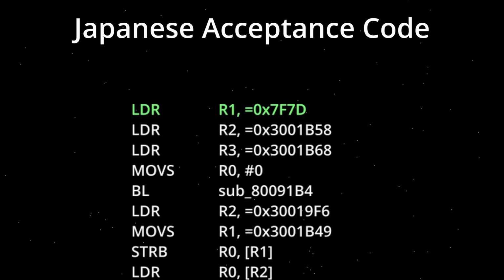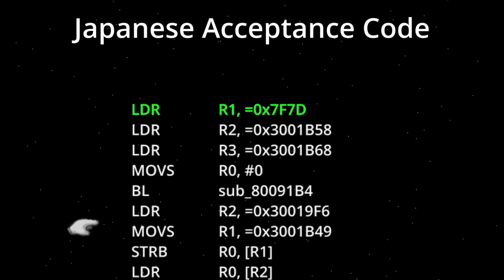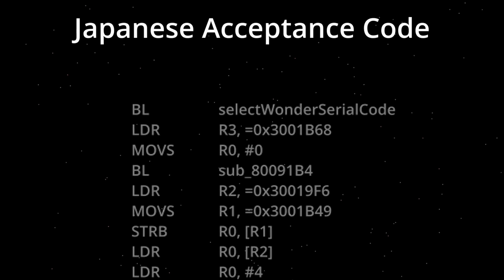Let's take a look at the assembly code. R1 holds the serial code that we need to alternate between, but there's not enough space here to make that happen. Let's delete 2 lines of code and make a jump to our custom code.